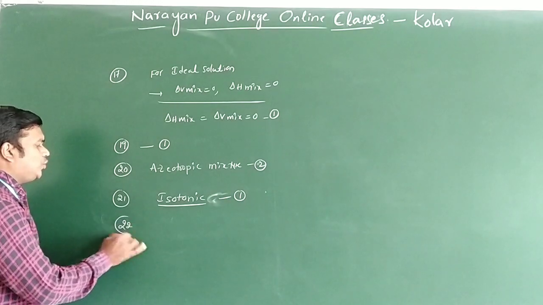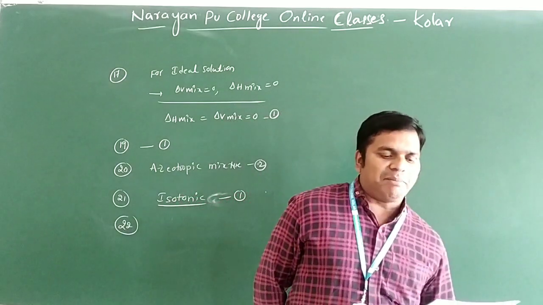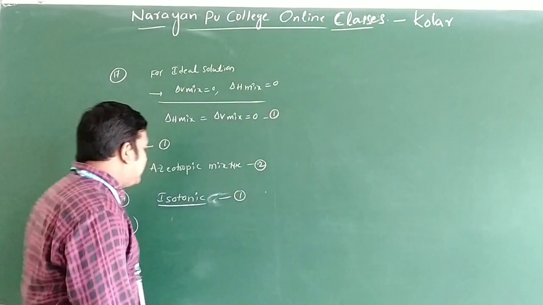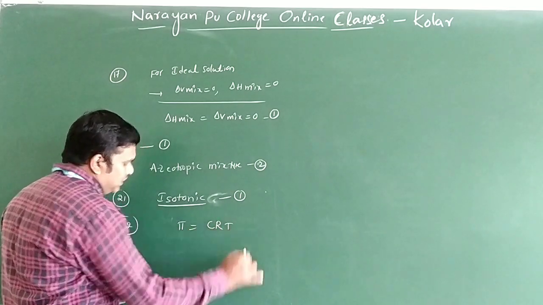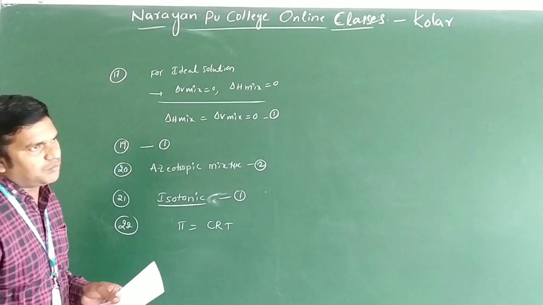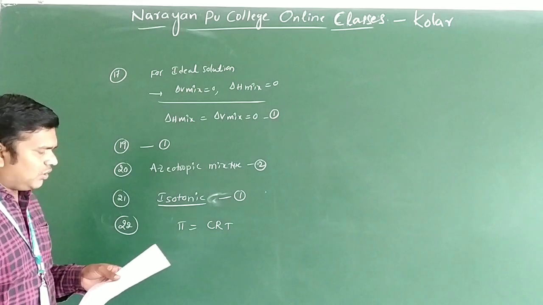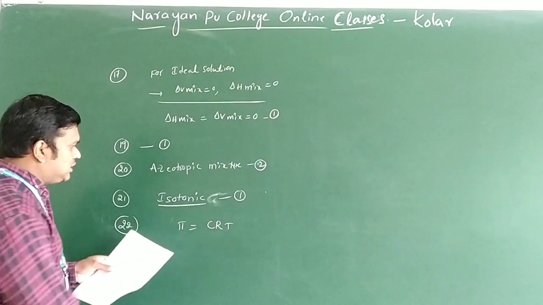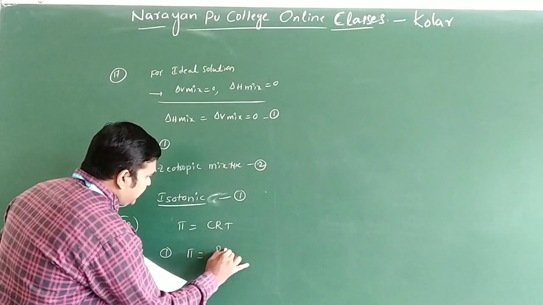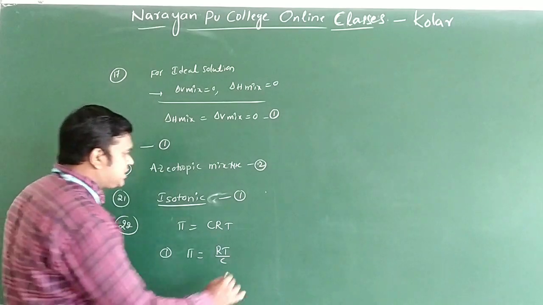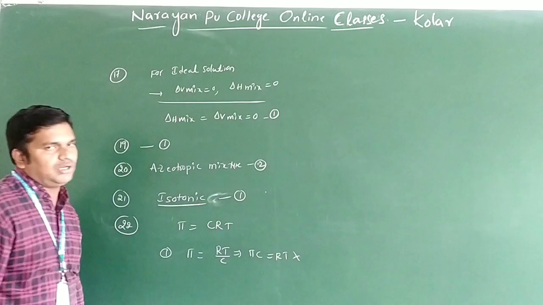Now we can see question number 22. The osmotic pressure of the solution is given by the relation. You already know what relation: osmotic pressure pi is equal to C into R into T. Now the option 1 is given like this: pi is equal to RT by C. From this you can write pi C is equal to RT. So this is the wrong option.